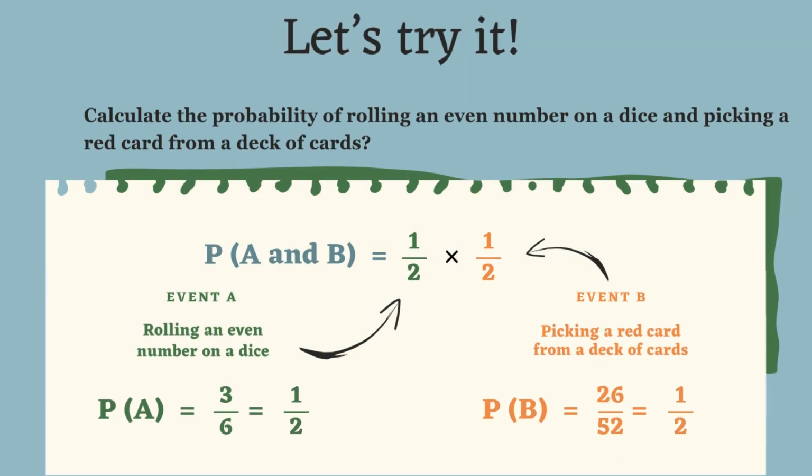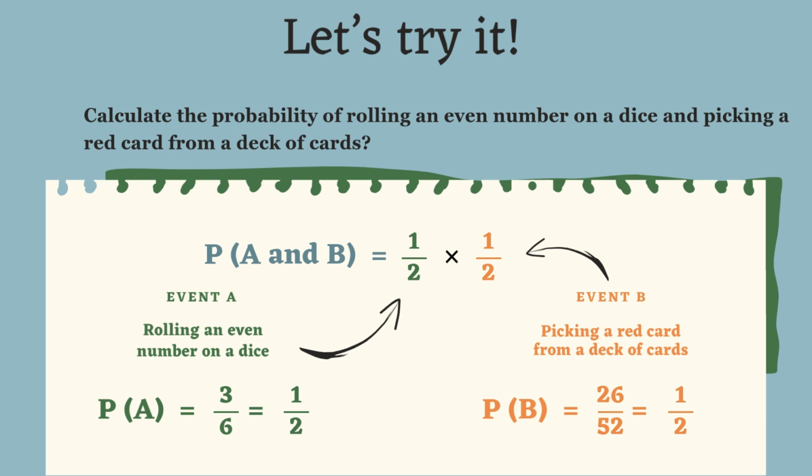Now we will take another example. The probability of rolling a die and getting an even number, which is 2, 4 or 6, there are 3 by 6 possibilities, that means 1 upon 2. And picking a red card from the pack of cards, which is 26 by 52, which is also 1 by 2.